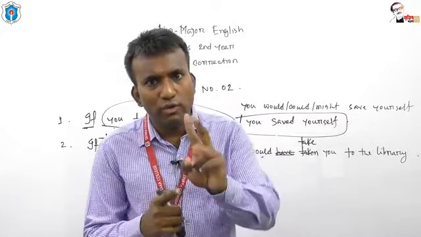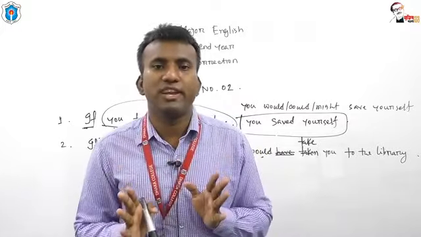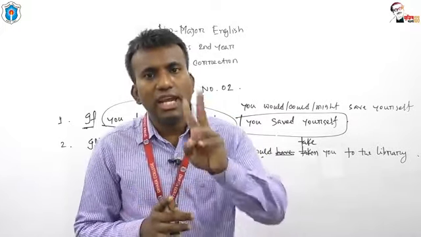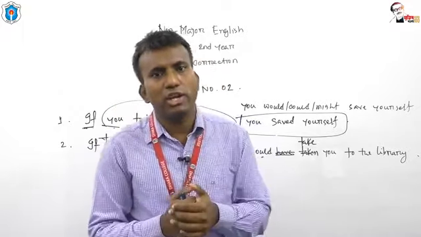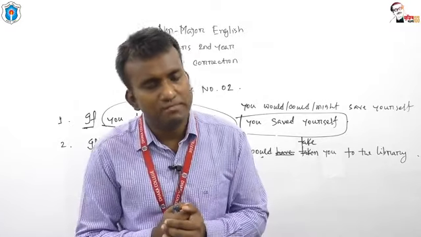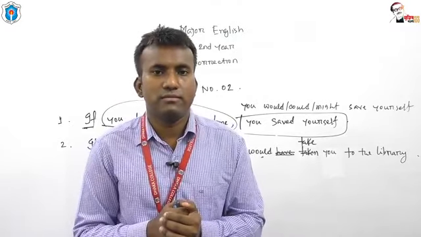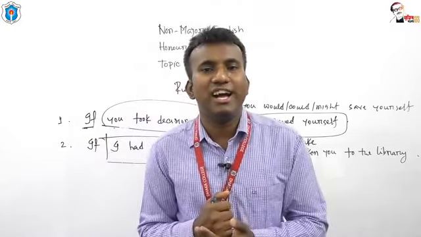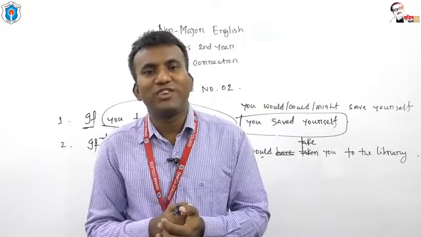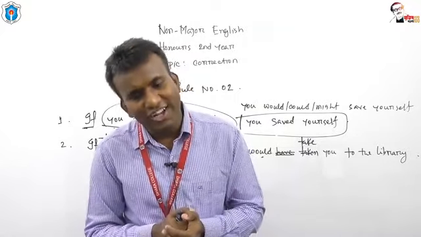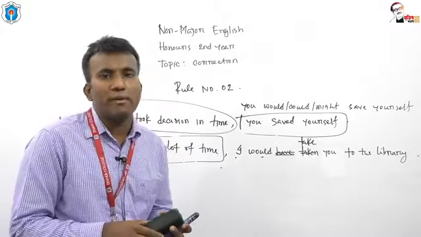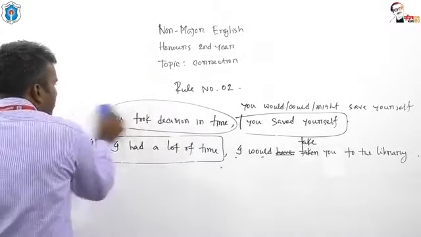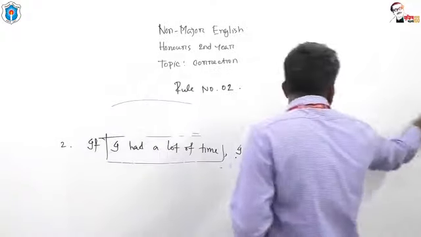So I am going to repeat the three rules of conditional sentences. First conditional, you need two tenses, present indefinite and future indefinite. In second conditional, you need another two tenses, past indefinite and past conditional. In third conditional, you need another two tenses, past perfect and perfect conditional. This is all about the rule related to correction on conditional sentence. Now I'd like to tell you something more about correction.